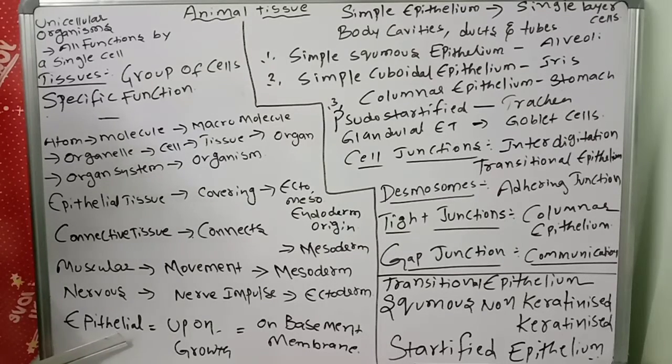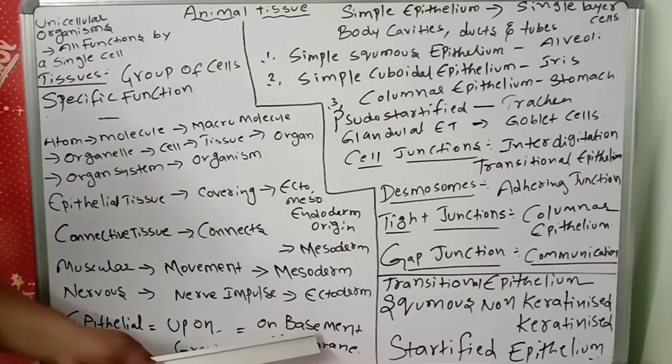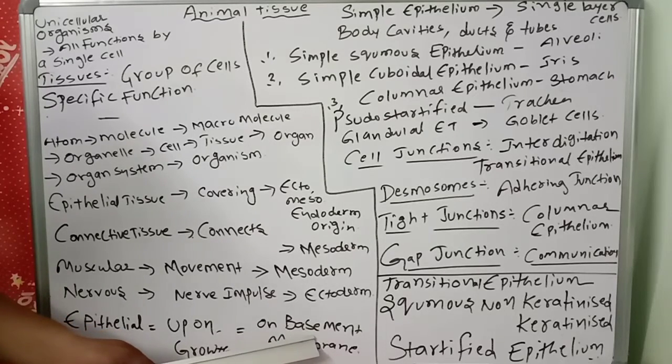So the basement membrane is there between the epithelial tissue and the connective tissue. That is helpful for being selectively permeable, which means it transports the materials. Okay, next one. Who will secrete the basement membrane? The basement membrane is secreted by epithelial tissue and connective tissue.